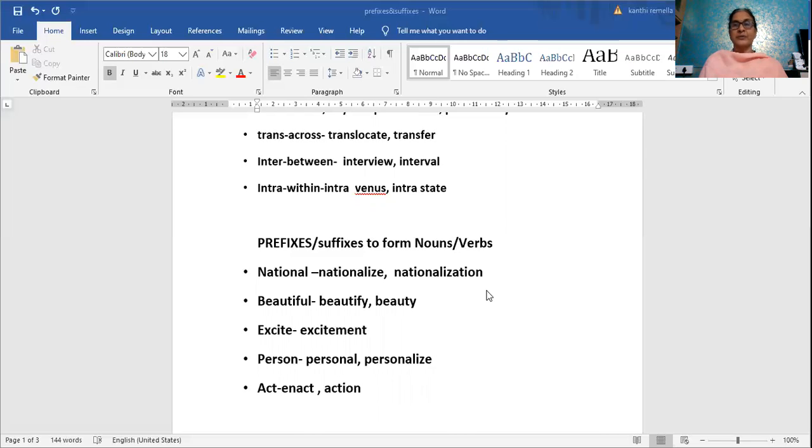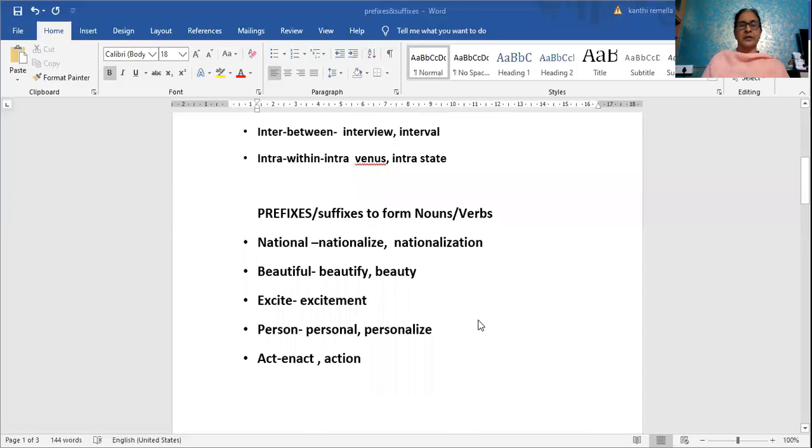Beautiful. Beautiful is also an adjective. We can say beautiful flower, this beautiful city. So beautiful is the adjective. We are making this adjective again into a verb and a noun. Beautify. Can you beautify this village? We are sanctioning this amount. Someone is saying beautify, the act of making it beautiful. Beauty. We can say she is a rare beauty. She is a beauty. I just removed the ful, so it can become the noun.